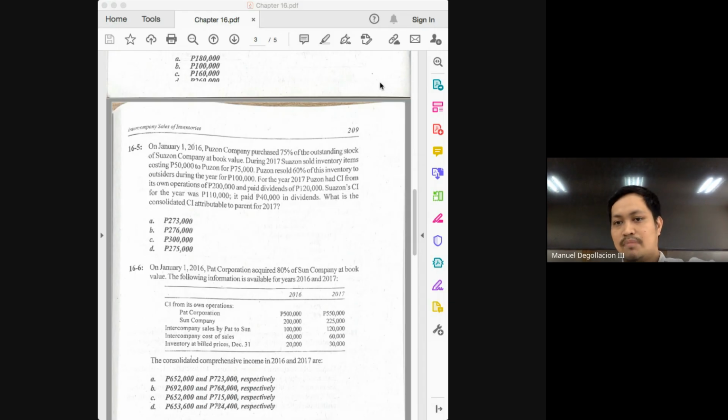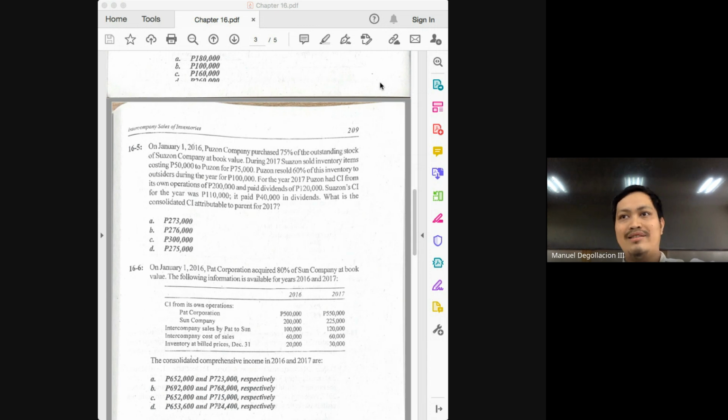25%. How do we know that the NCI is 25%? It's because the controlling interest is 75. The residual will represent your NCI. What do we do with the 25%?